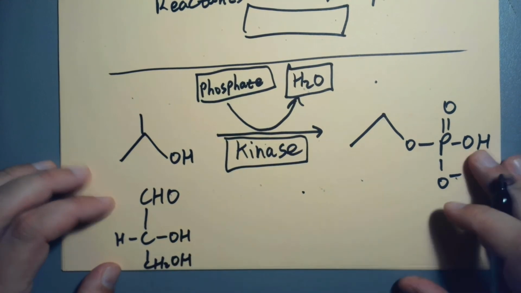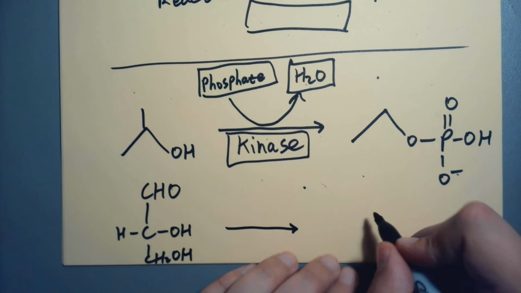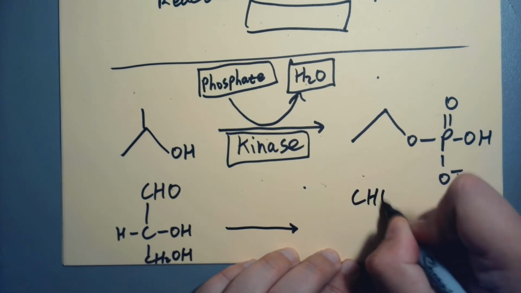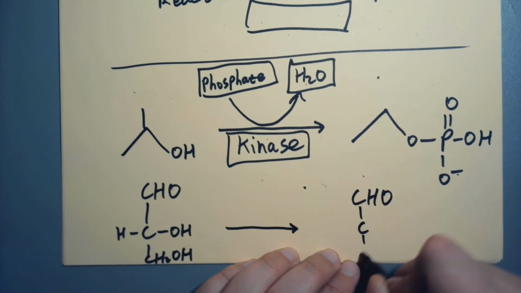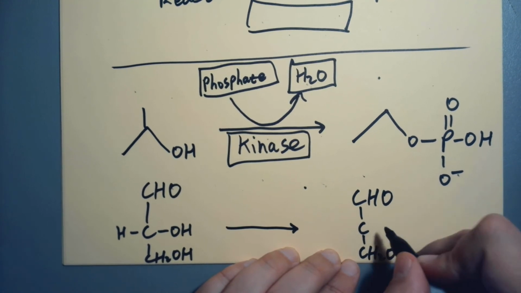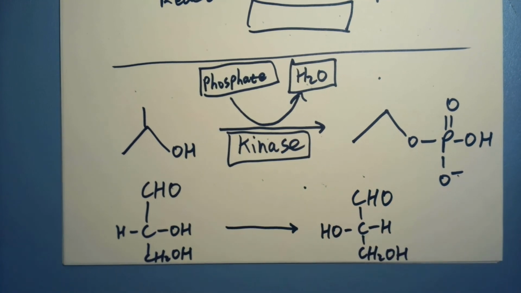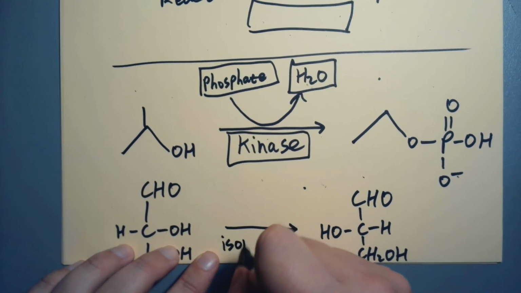CH112. Is that on screen? Yes. Alright. I have my reaction take place. You might already know where this is going. Obviously it's going to the right because I got to write my products, but you might already know what type of enzyme this is. Alright, so what have I done here? What type of reaction is this? Well, I just changed isomers, so it is an isomerase.